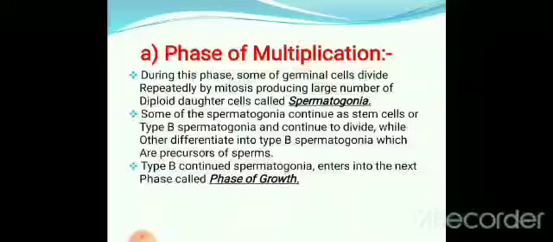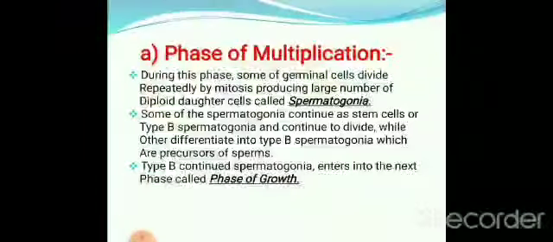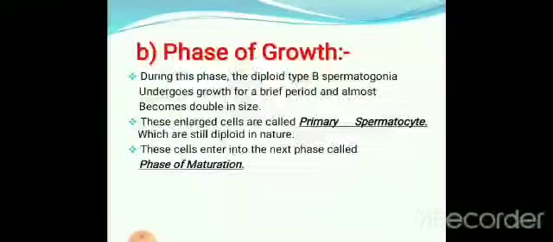In this phase the cells keep multiplying. So after multiplying, what happens? They go to the next phase, that is called the phase of growth. So that we can see in the next slide. Okay, next. So phase of growth.